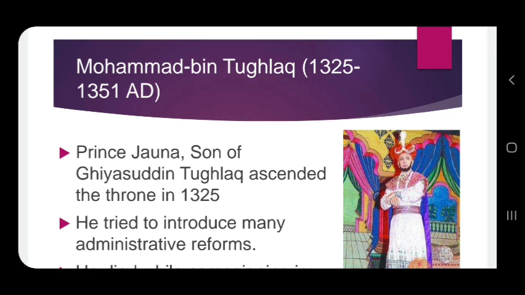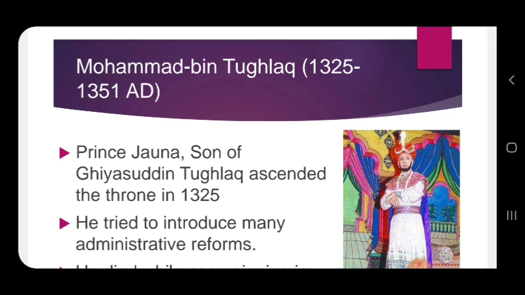And these two rulers, Alauddin Khilji and Muhammad Tughlaq, were forced to mobilize a large standing army in Delhi, which posed a huge administrative challenge. And for that they had to spend a lot of money.